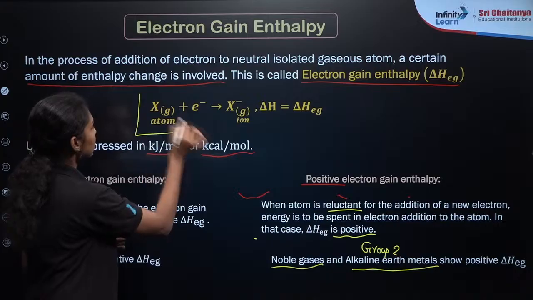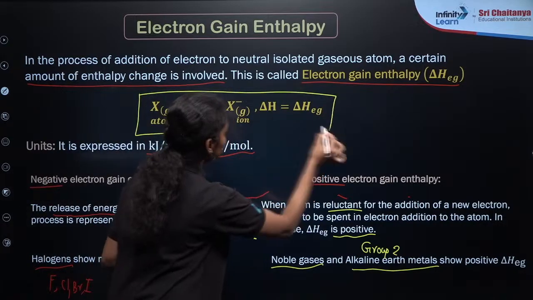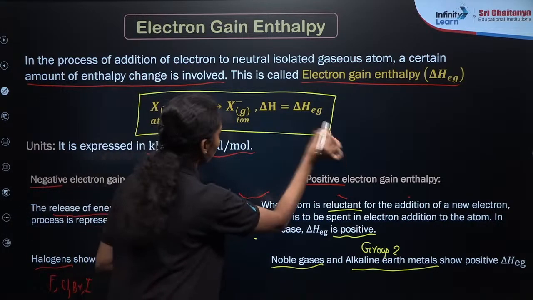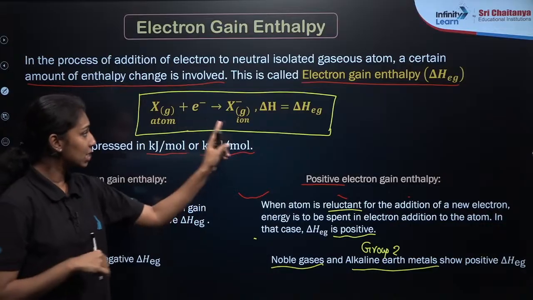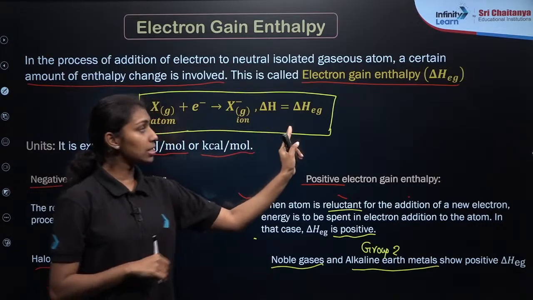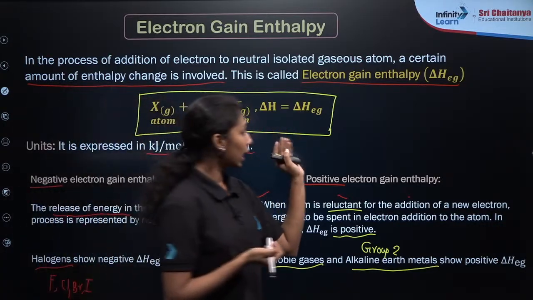So this is the representation. If you take an isolated gaseous atom and it gains one electron, it will form X minus, the negative ion. So this delta H value is known as the delta H electron gain, or electron gain enthalpy.